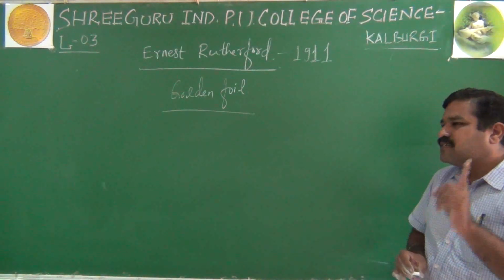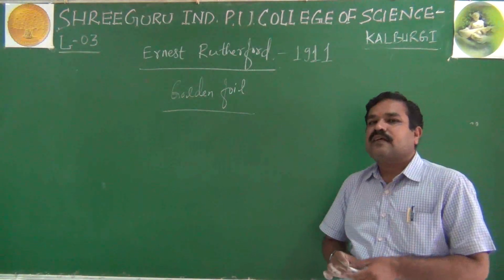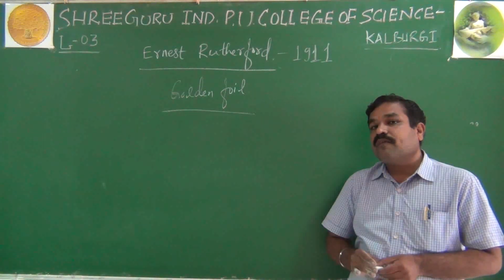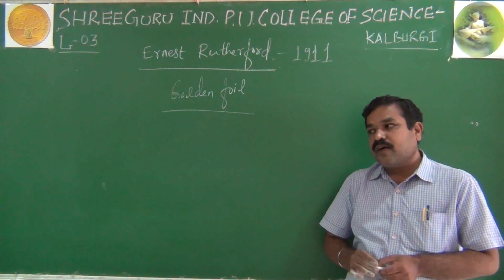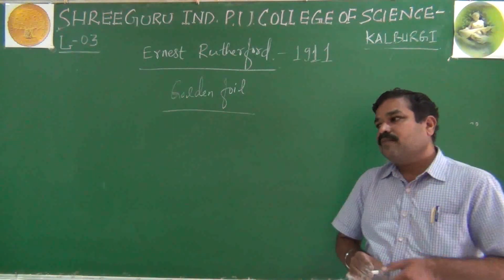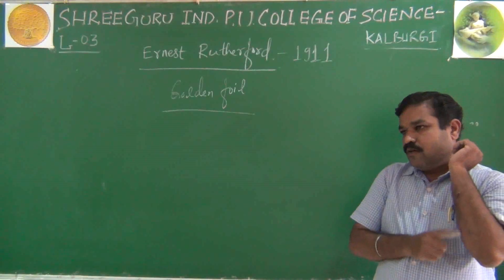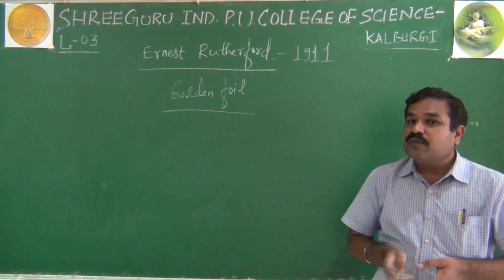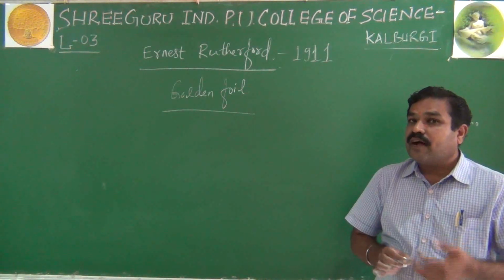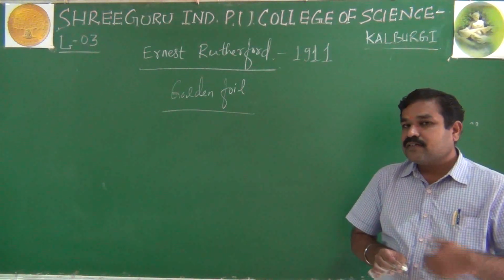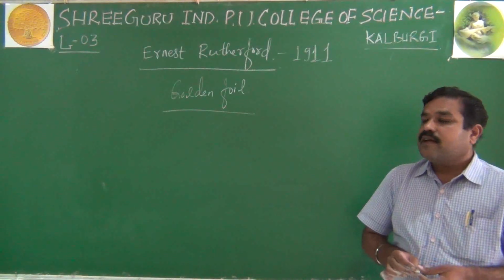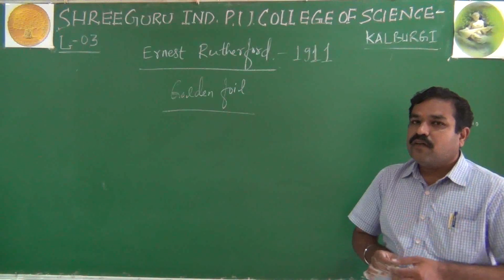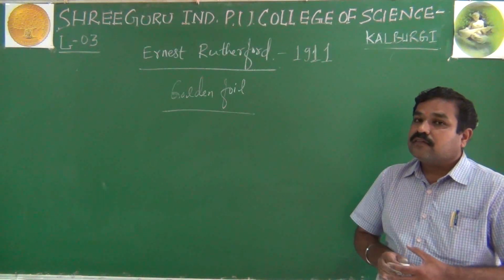Volume of nucleus is 1 Fermi, that is 10 raised to minus 15 meter, whereas atomic dimension is only 10 raised to minus 10 meter. That's why the atomic dimension is larger than the nucleus. That's why volume of nucleus is very small compared to volume of atom. Volume of nucleus is 10 raised to minus 15 meter, whereas atom is 10 raised to minus 10 meter. So this is a point to be noted, very important for Karnataka CET.